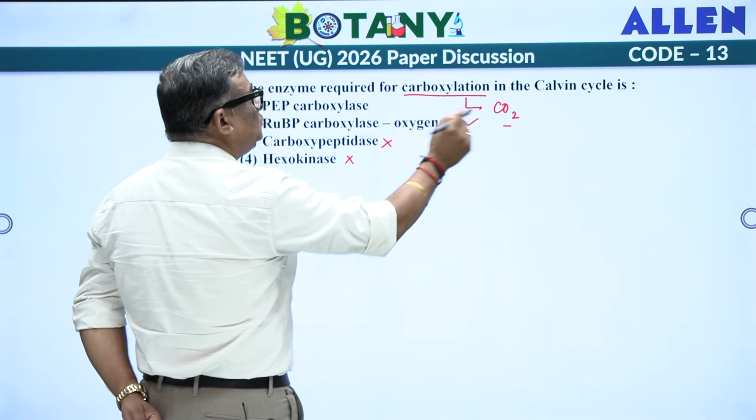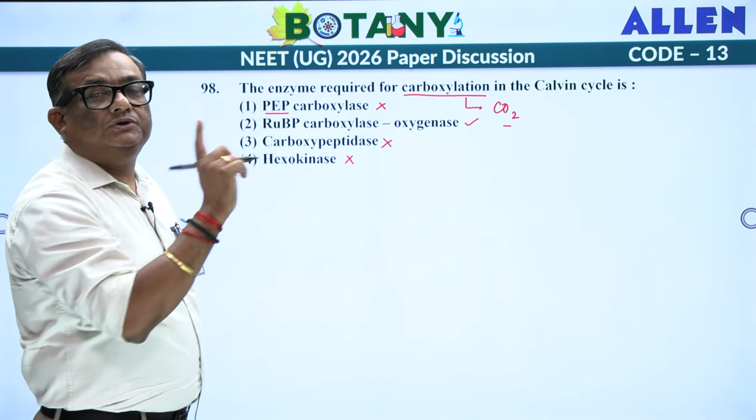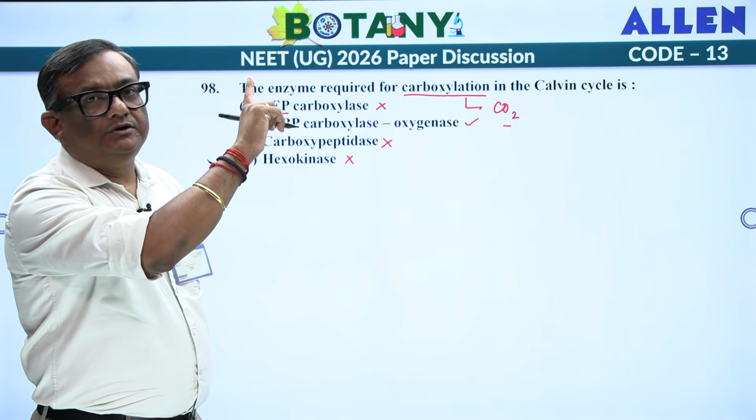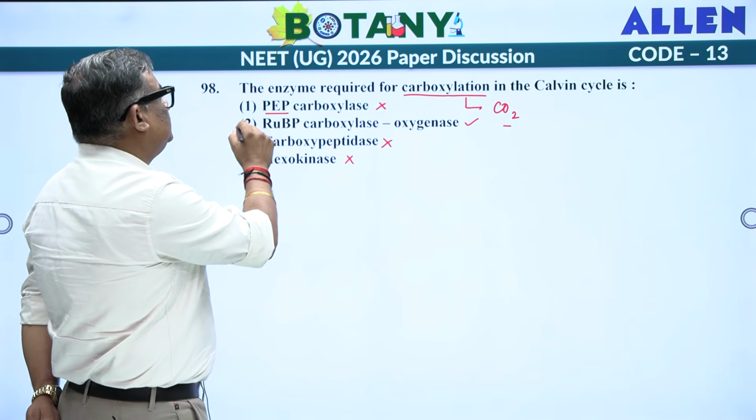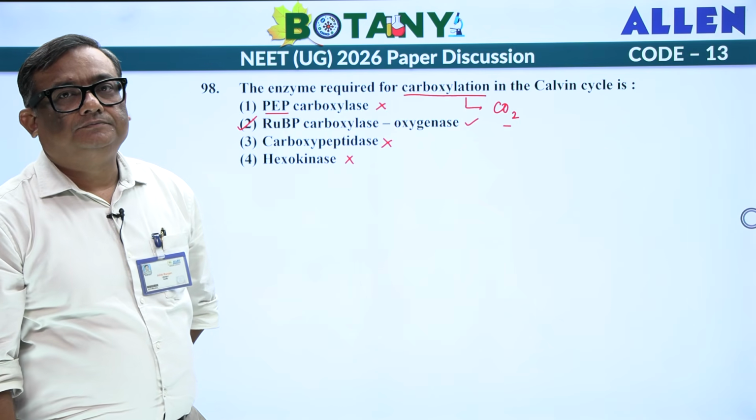RuBP seems to be correct. PEP carboxylase is not there because PEP stands for phosphoenol pyruvate. Try to recall where you have read phosphoenol pyruvate. So the answer goes with your RuBP carboxylase oxygenase.